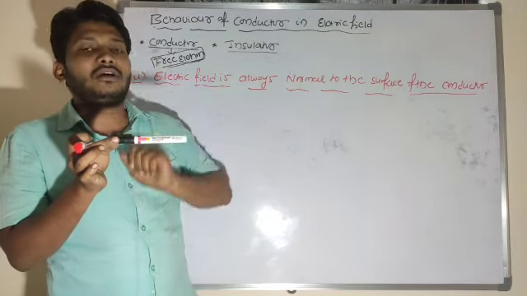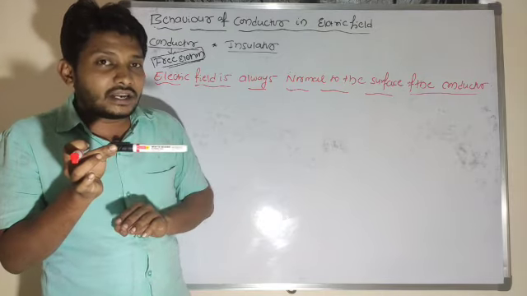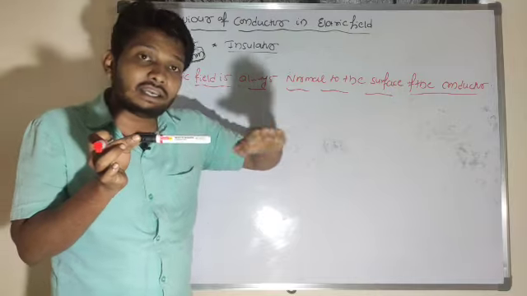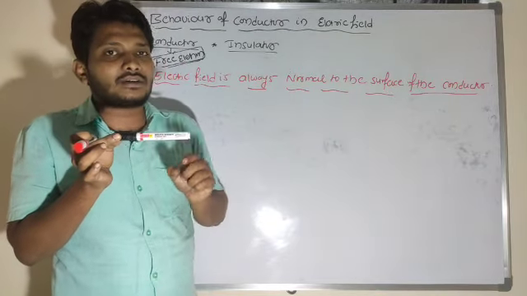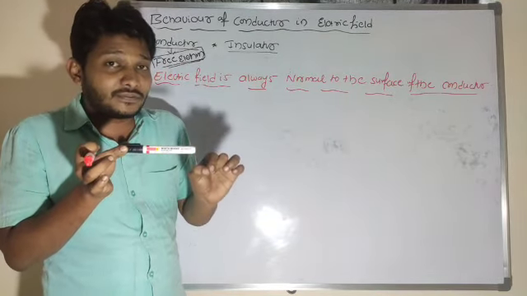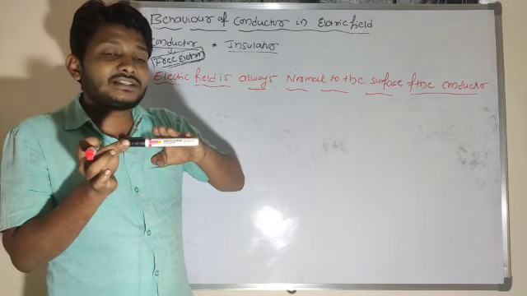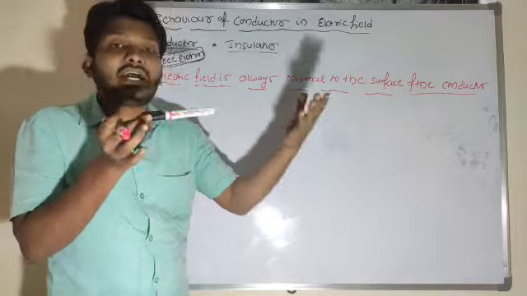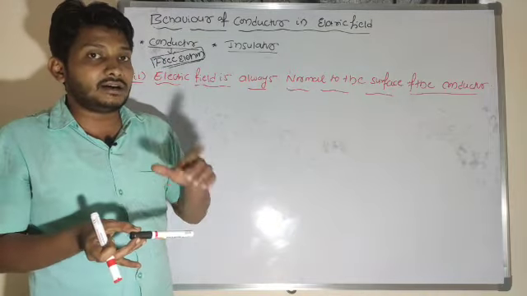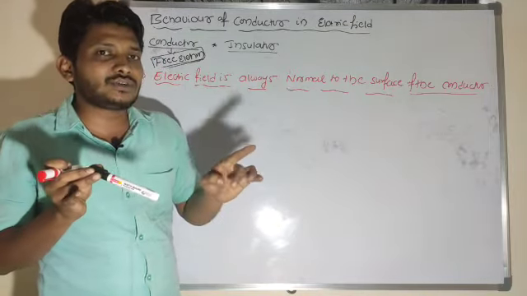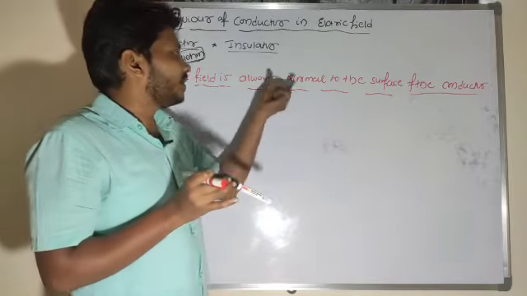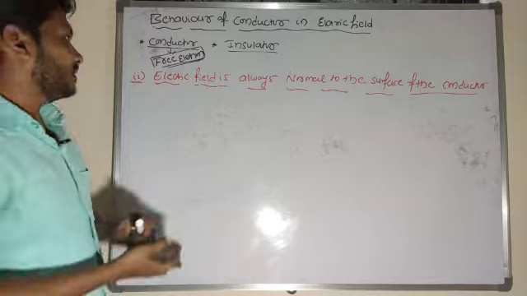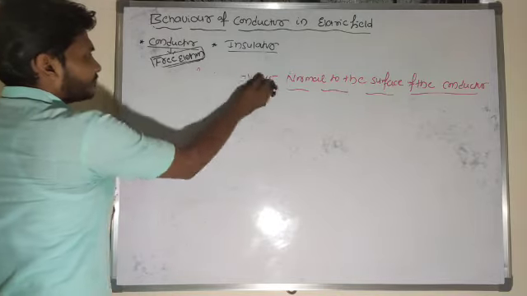So this is the direction of the electric field. Suppose the electric field is not normal, and the field line is parallel or tangent to the surface, then what happens? If the electric field lines are tangent, electrons easily move from one point to another in a static situation, so I would get a current. But in reality, in a static situation I won't get current. So that is what I believe: the electric field is always normal to the surface. We'll move to the next one.